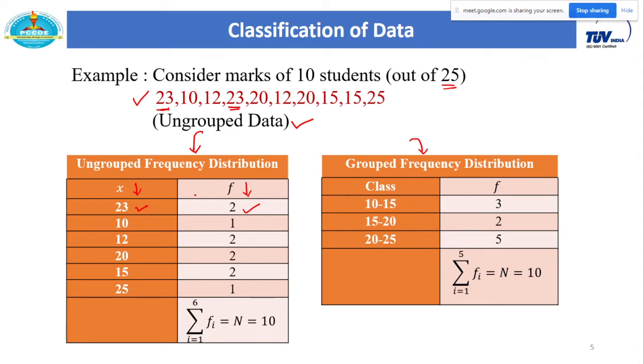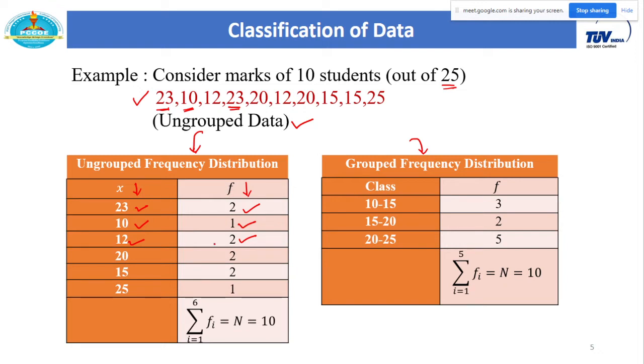So in this way, we represent the same data in the form of an ungrouped frequency distribution, or with the help of frequency, we have to represent that data. For example, 10. This 10 is repeated only 1 time, so the frequency of 10 is 1. 12 is repeated 2 times, so the frequency of 12 is 2. Like this, in one column, consider all the distinct values, and in the next column, consider their frequencies. This representation is called an ungrouped frequency distribution.